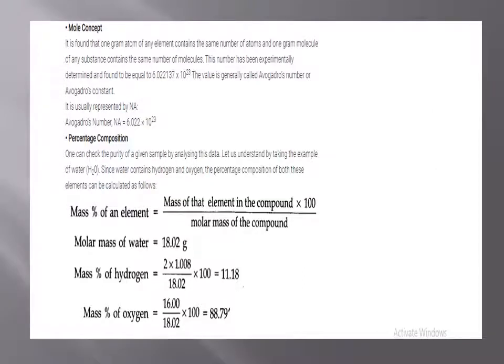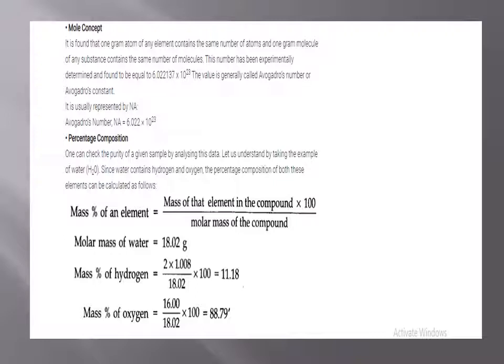Mole concept. It is found that 1 gram atom of an element contains the same number of atoms and 1 gram molecule of any substance contains the same number of molecules, and this number has been experimentally determined and found to be equal to 6.022137 × 10^23.